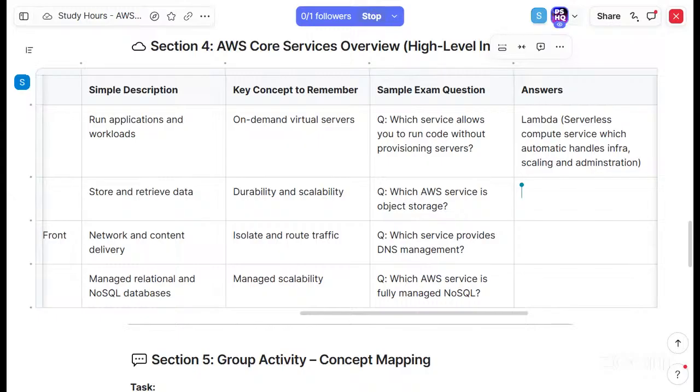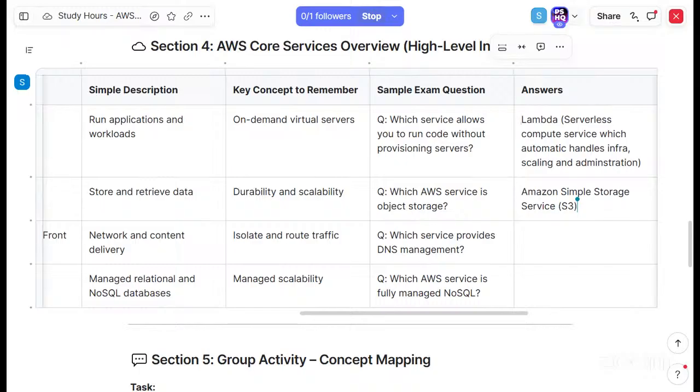Amazon Simple Storage Service, S3. Yes, exactly. Cool. S3, highly scalable.